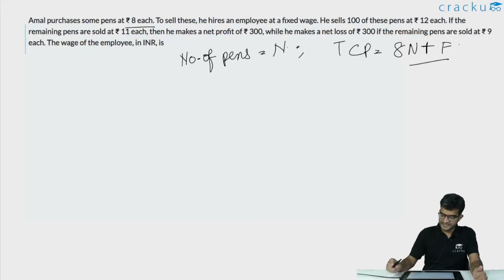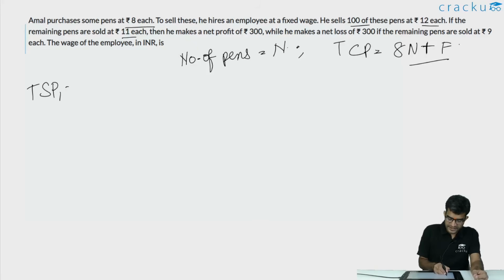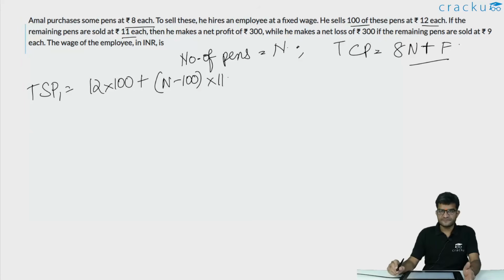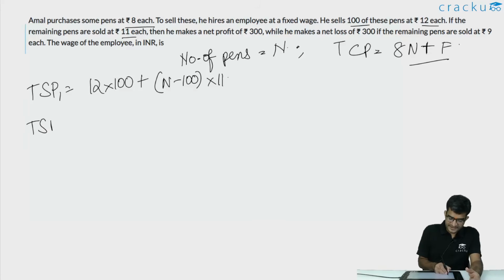In the first case, he sells 100 of these at 12 rupees per pen and the remaining at 11 per pen. So the total selling price 1 is equal to 12 into 100 plus how many pens are remaining? It will be n minus 100 into 11. This is the first selling price. This is the total revenue that he makes in the first case. And in the second case, he sells the first 100 pens at 12 and the remaining pens, that is n minus 100 pens, at rupees 9.